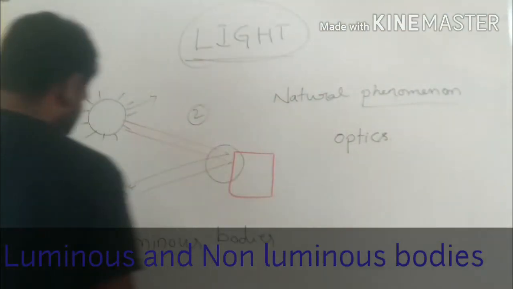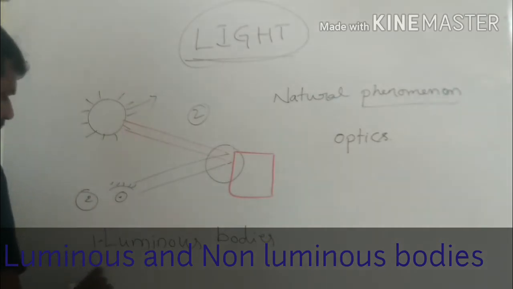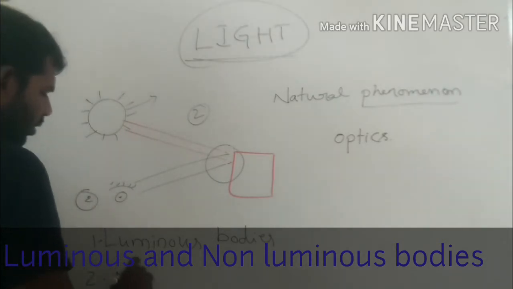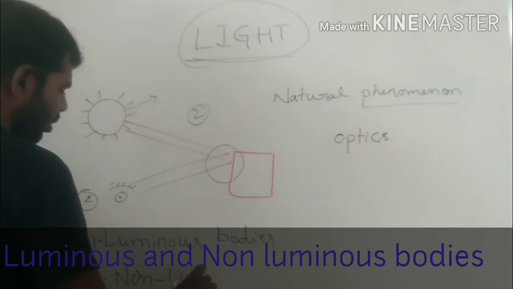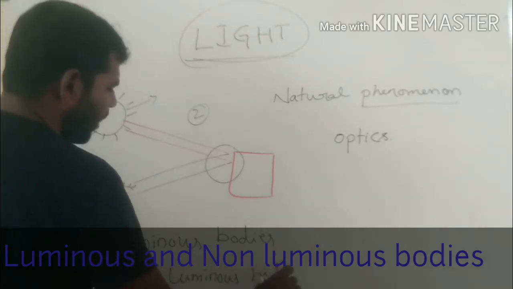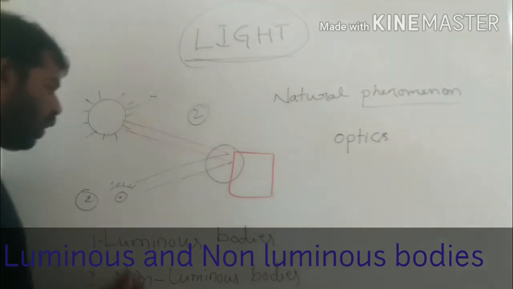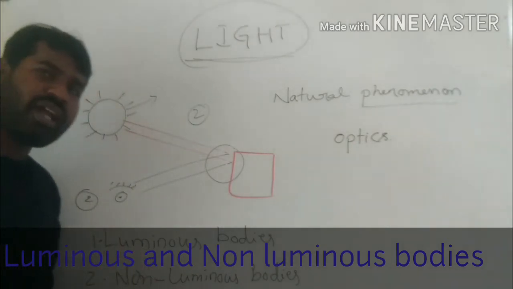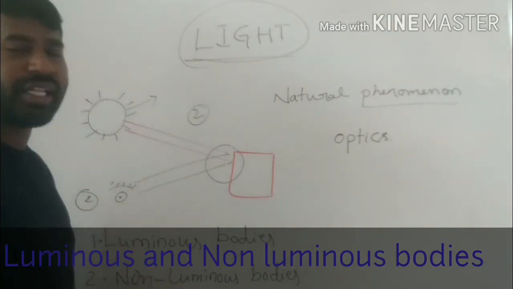First one, luminous bodies. Second one, non-luminous bodies or objects.